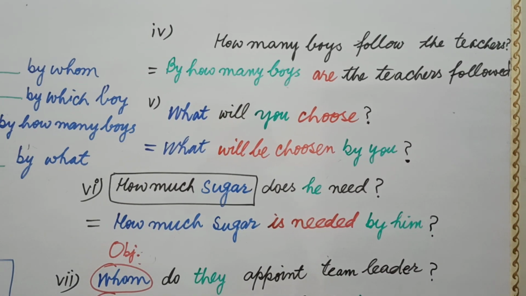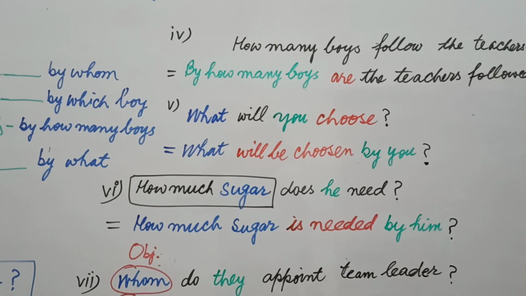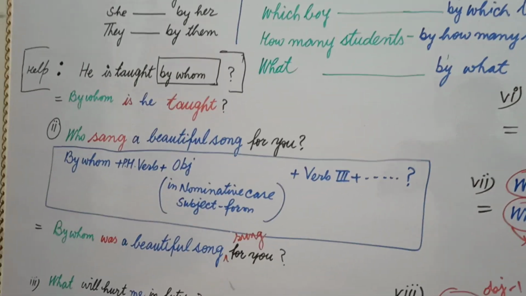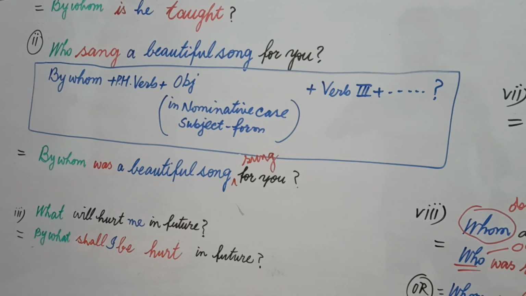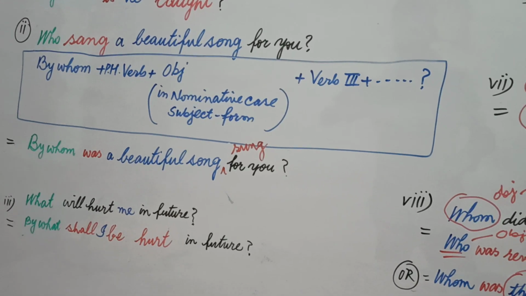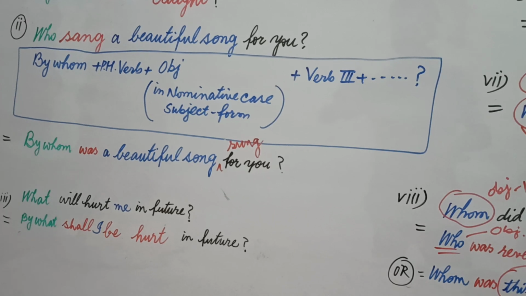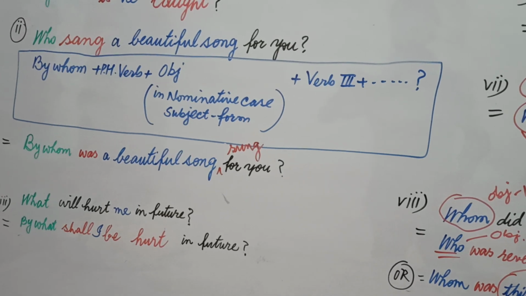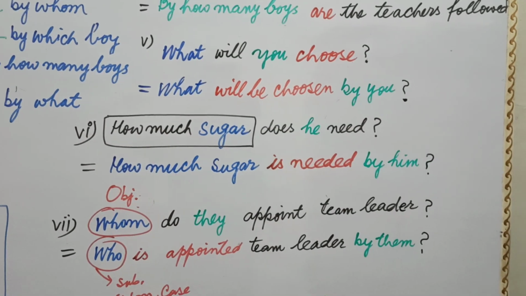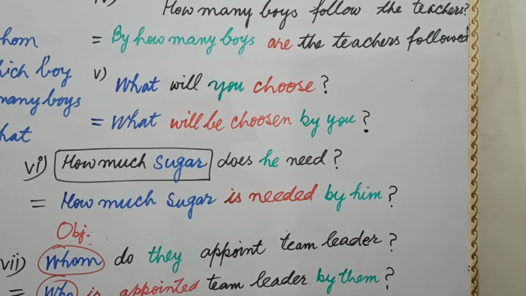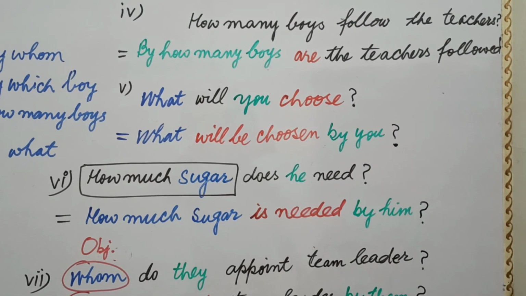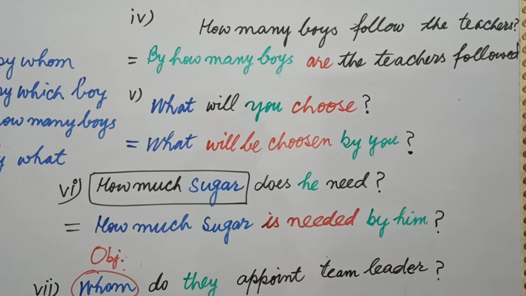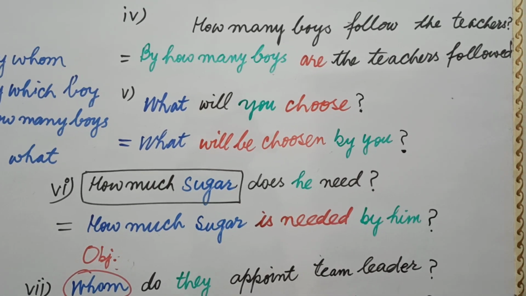Now I have some next examples. In this example, what will you choose? In your previous example, I have used what in case of subject. What will hurt me in future? Between the helping verb, between verb and what, there is no other noun or pronoun. If you don't have any other noun or pronoun here, what is subject. But if you have another noun or pronoun between the main verb and what, just like you, then what is object. If you try to find out the sense and you ask whom will you choose, the answer will be what. In this way, what is object.